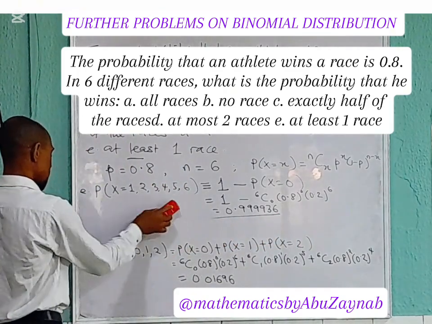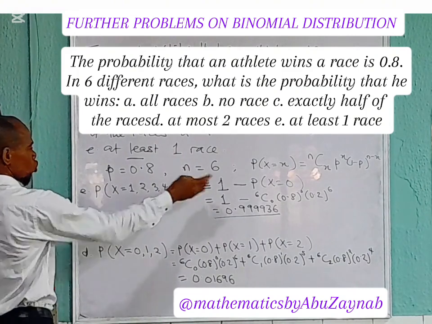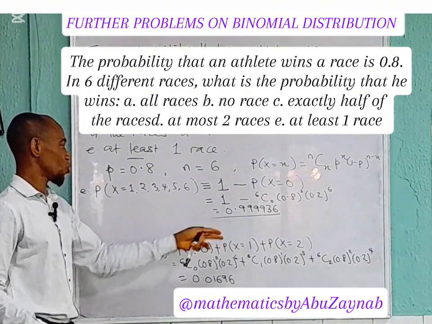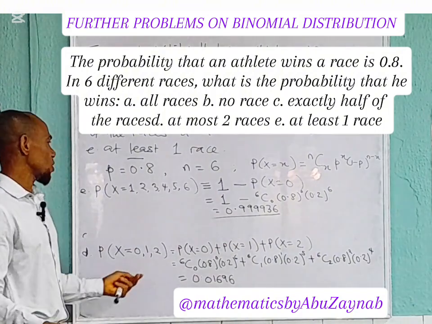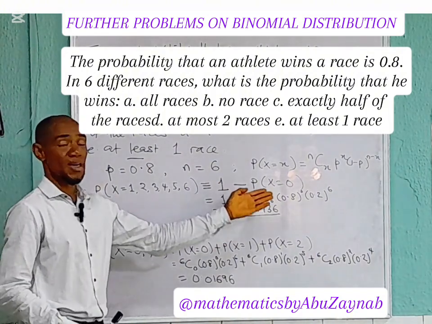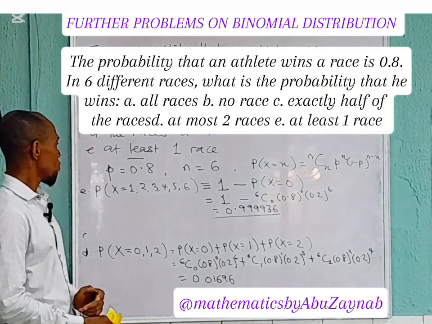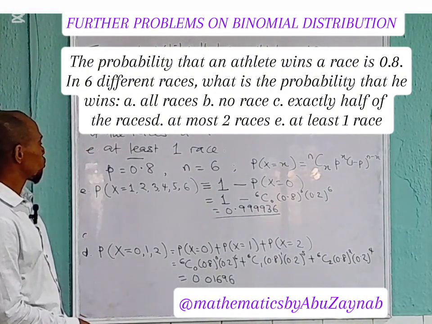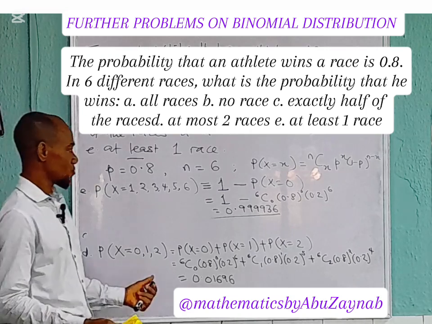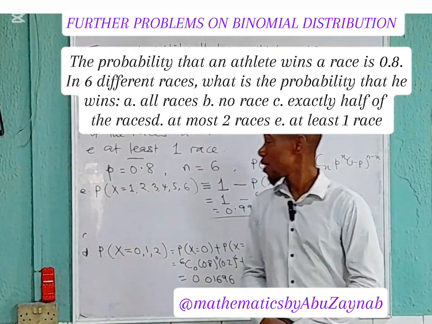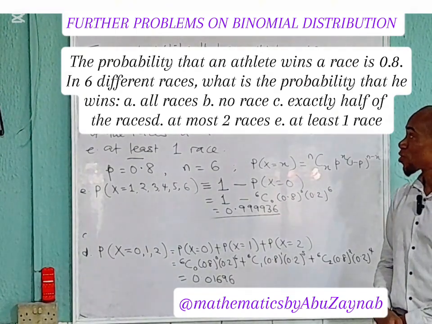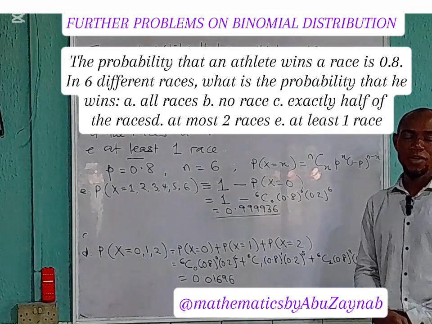That essentially is how to go about it. It won't really make sense to do the entire job of computing 1, 2, 3, 4, but if you actually do, you're going to get the same answer. But why go that route when there's an easier approach? And with that, we come to the end of the solution of the probability distribution question, and by and large, we've come to the end of probability distribution in the binomial category.